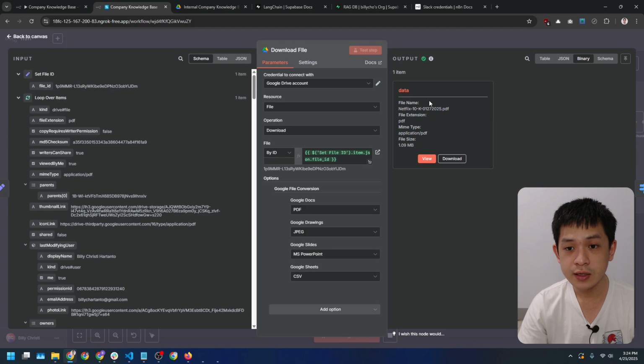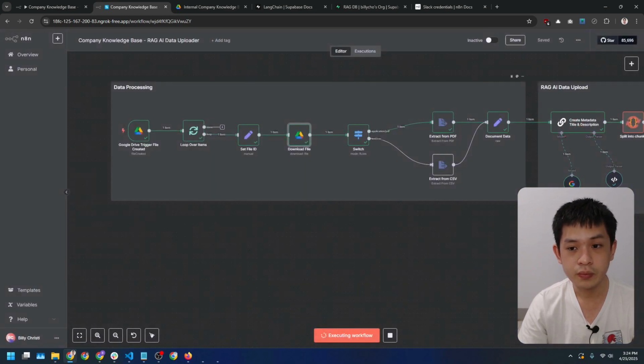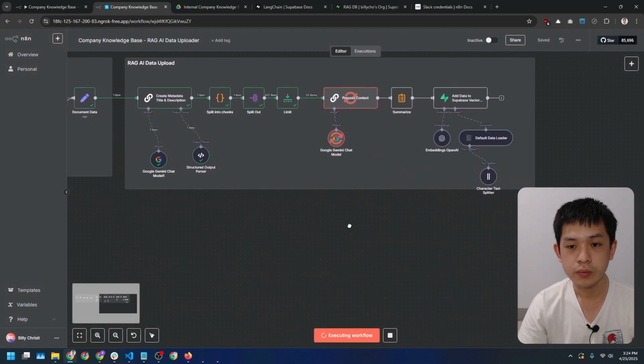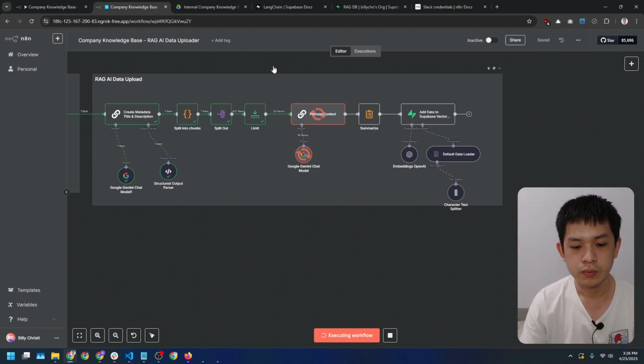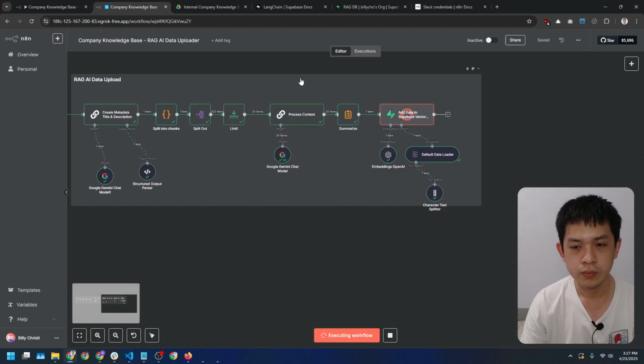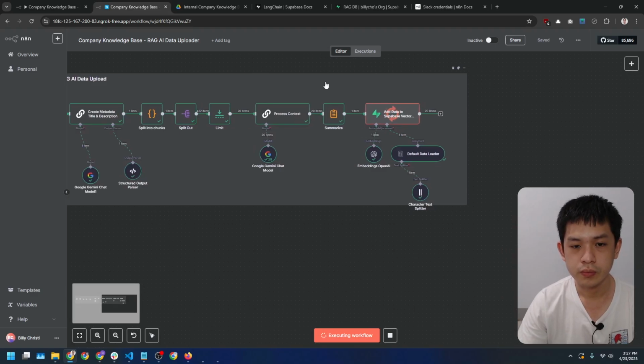If the Netflix file is downloaded correctly, we limit to 20 chunks so it becomes faster to test. And then it's a success.